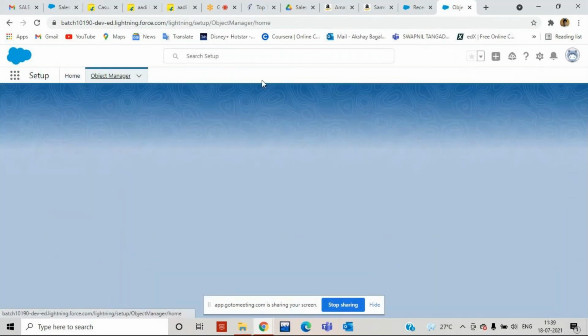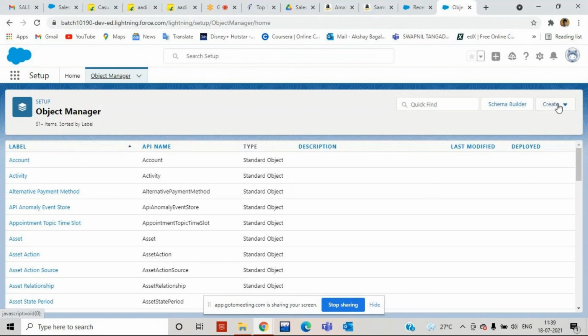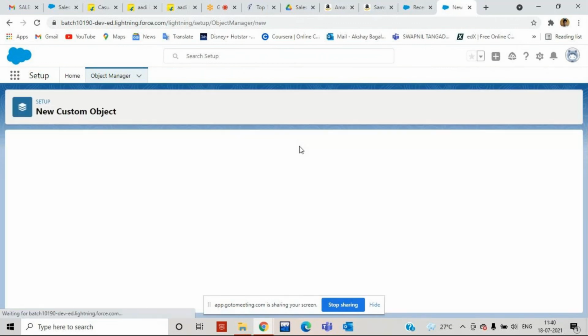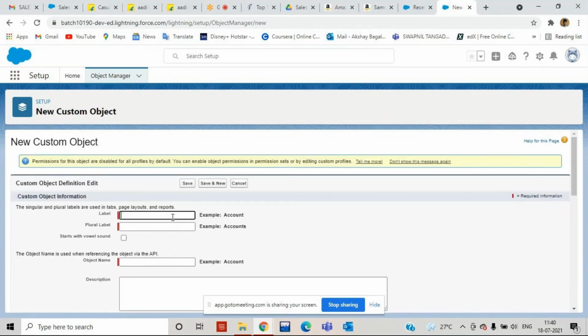But currently, as a developer, if I want to develop any object, here we have the object manager. I have to create a new object. That object name is Electronics. Suppose I want to open an electronics shop. So here I am providing my electronics, and I am passing the value like this.